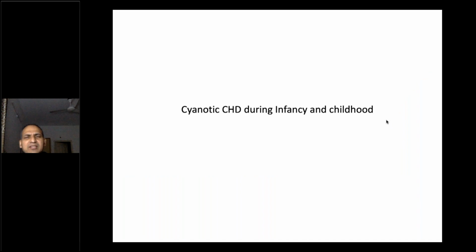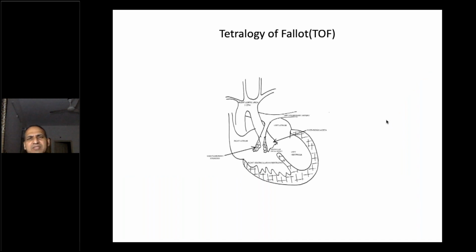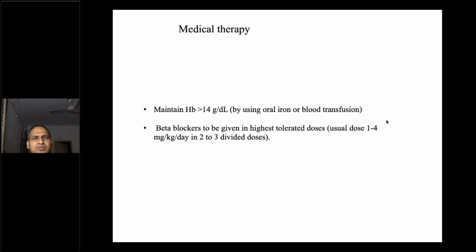Now let's come to the cyanotic heart disease during infancy and childhood. The commonest one is tetralogy of Fallot. So for the tetralogy of Fallot, which you may see during your practice, what we'll do in those cases is try to manage it medically, keeping the hemoglobin more than 14 by oral iron or blood transfusion.